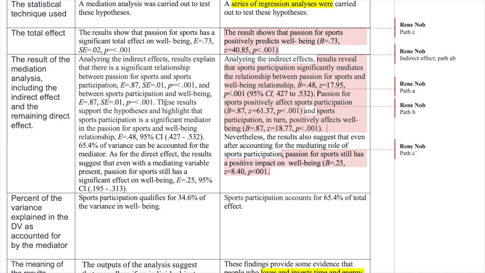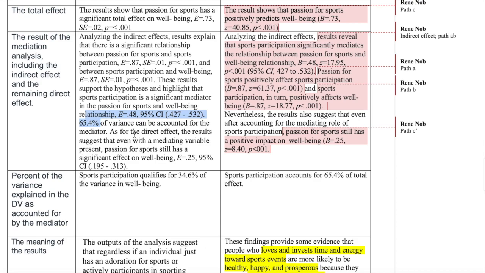And then he says these results support the hypothesis and highlight that sports participation is a significant mediator for passion for sports. And then this is the coefficient for the indirect effect. And then the confidence interval. And then he talked about the remaining direct effect. As for the direct effect, the results suggest that even with a mediating variable, passion for sports still has significant effect on well-being. So this is how I try to edit that.